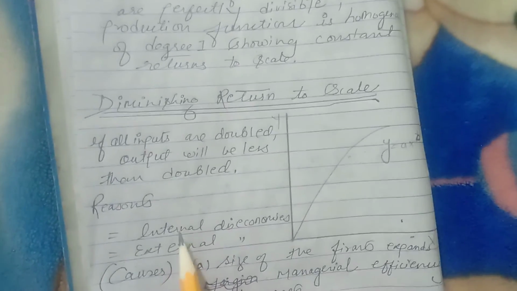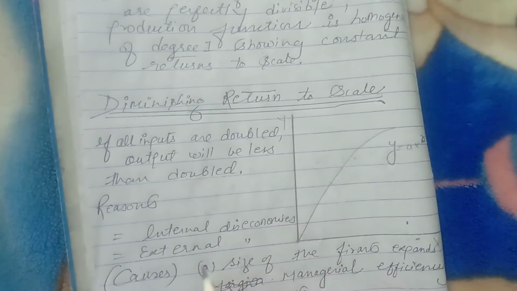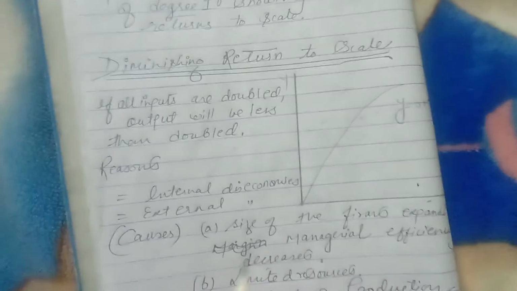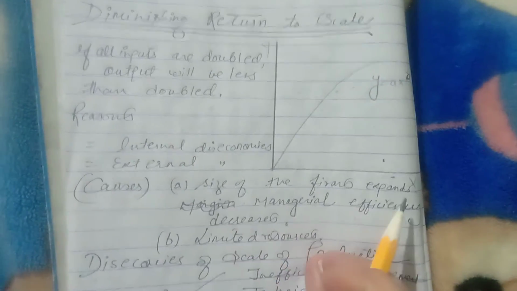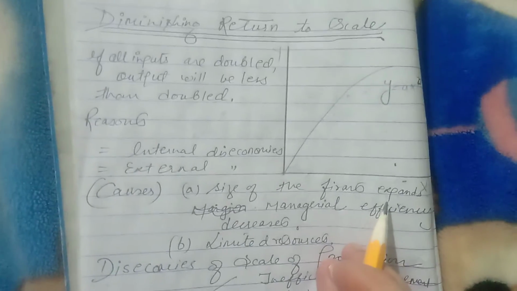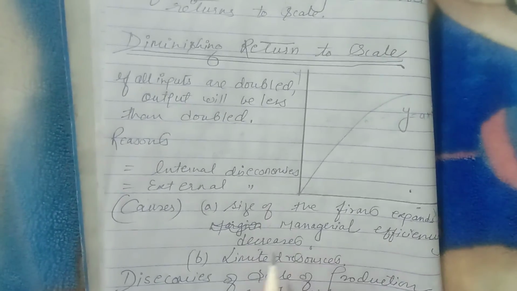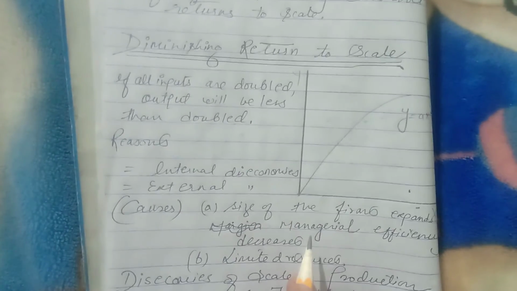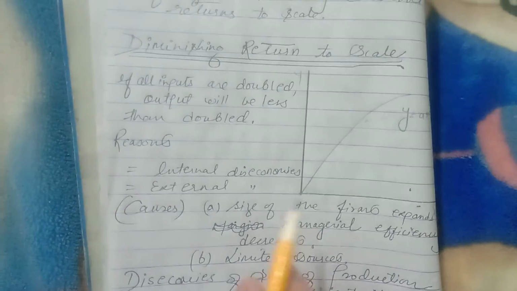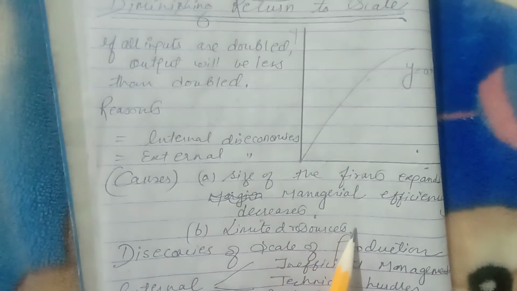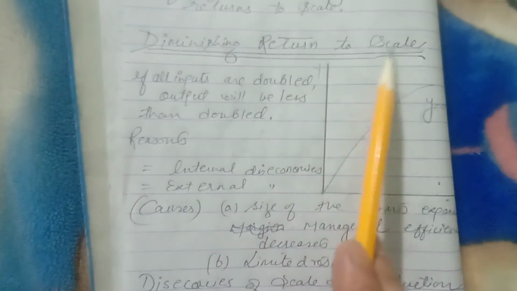What are the reasons behind this? Internal diseconomies and external diseconomies. The causes are basically the size of the firm expands. If we expand our business, it results in diminishing return. If managerial efficiency decreases, so definitely if management is working poorly, the return also diminishes. If the resources are limited in any organization, it may be the reason for diminishing return to scale.